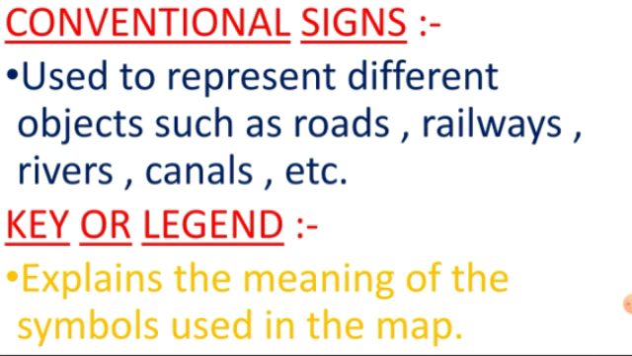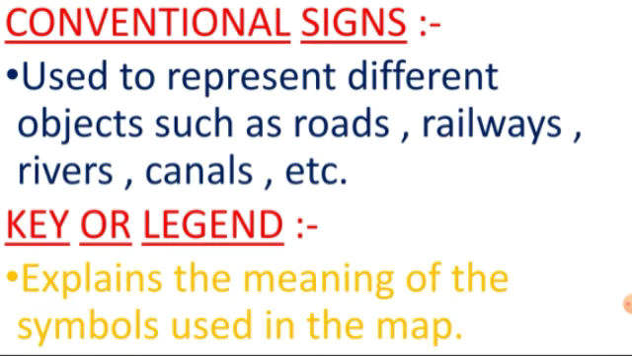Now let's move further. Conventional signs and symbols. They are used to represent different objects such as roads, railways, rivers, canals, mountains, plateaus, contours, etc. There are many symbols that we will learn, but all the symbols you must learn to be able to solve any question of topography.